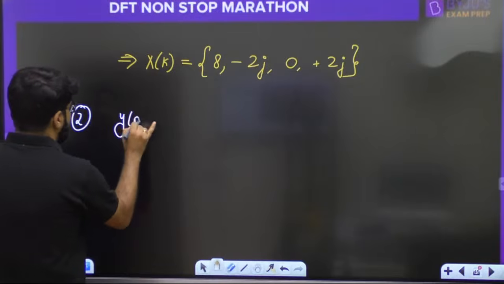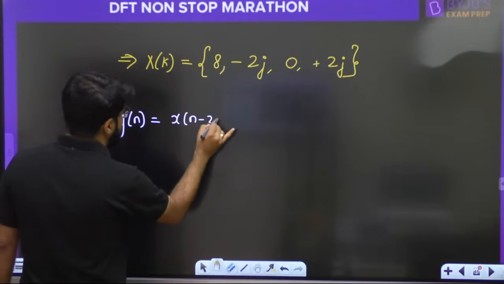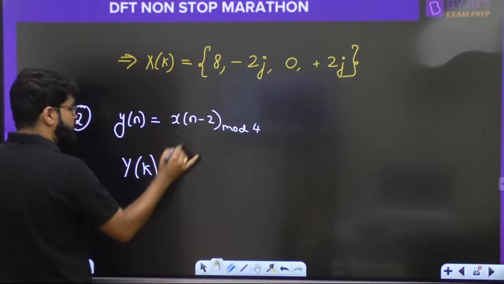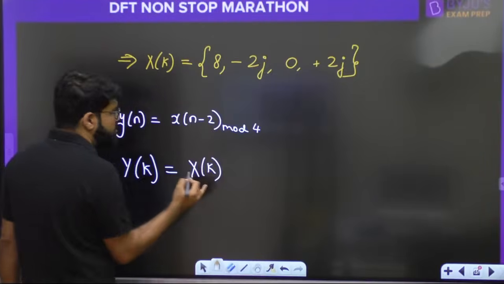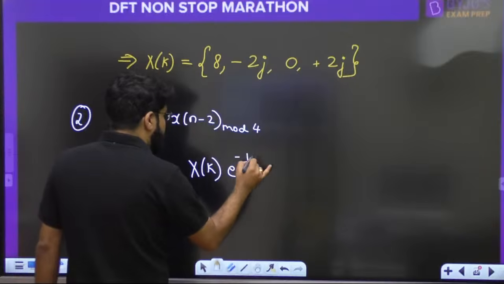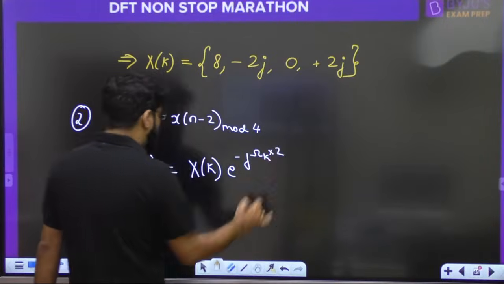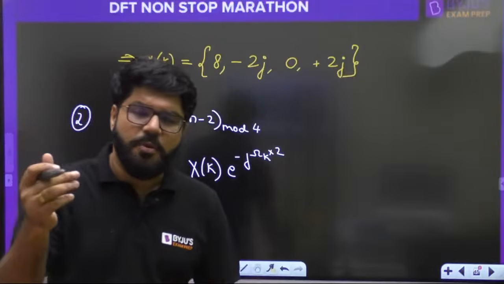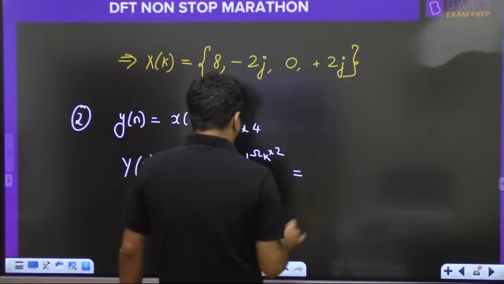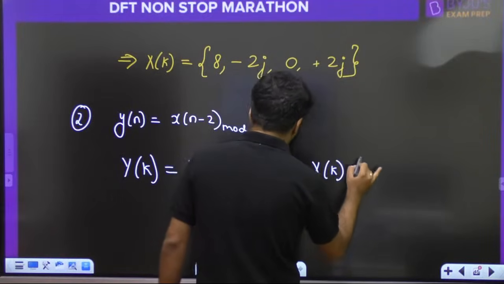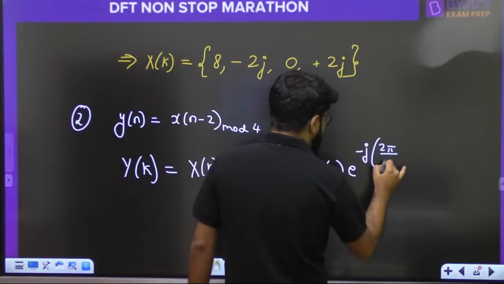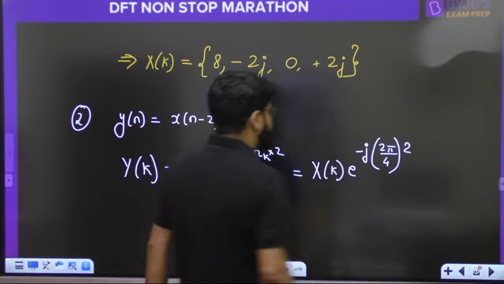We need the DFT of y[n] equal to x[(n minus 2) mod 4]. So what is the property, guys? Time shift. The phase term, the exponential term in the frequency domain: X[k] e raised to the power minus j omega_k n naught, where n naught is 2. Always remember the basic Fourier transform property, e power minus j omega n naught will come. Now replace omega by discrete omega, so this will be X[k] e raised to the power minus j omega_k. What is omega_k? 2 pi by 4 into 2.